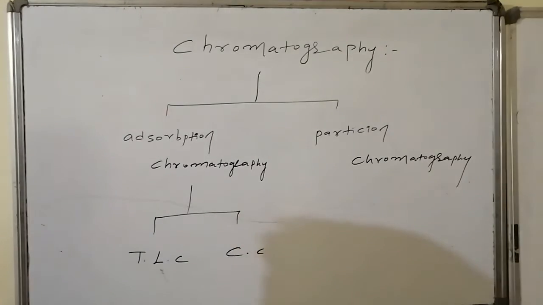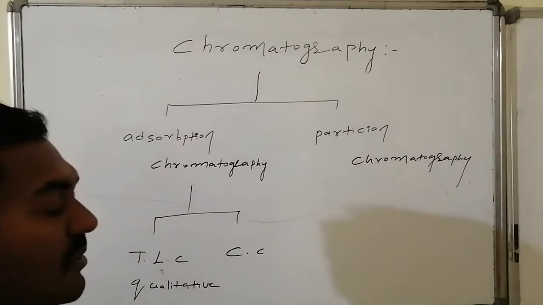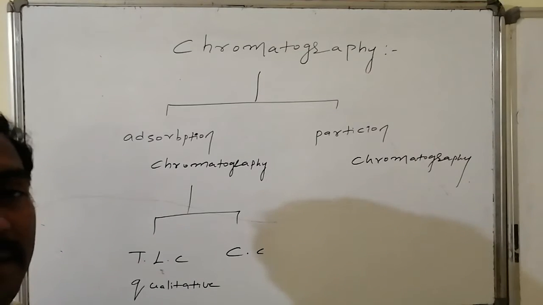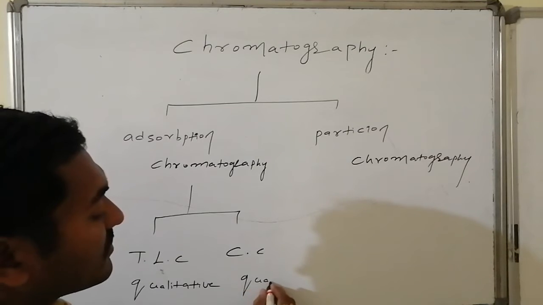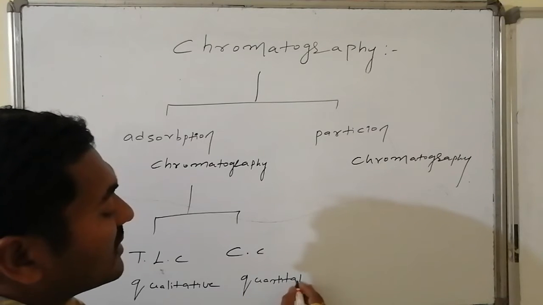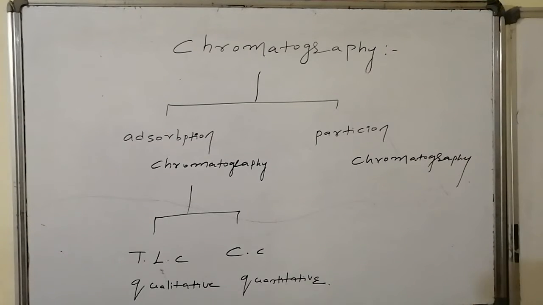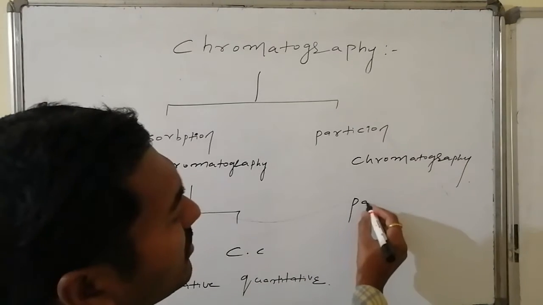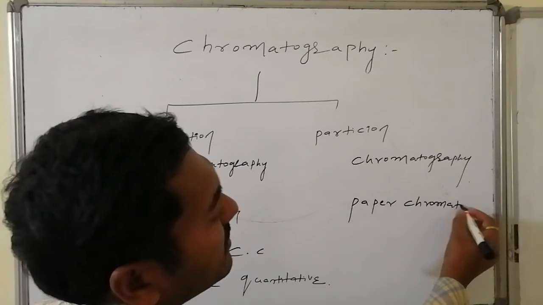TLC is used for qualitative analysis, to know how many components there are, and column chromatography is used for quantitative analysis, the exact application, to know how much of the first component and how much of the second component is there. Thus, this one is for the quantitative, and the first one is just for the qualitative purpose.